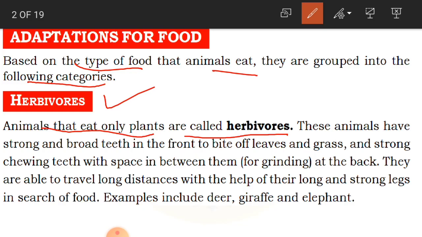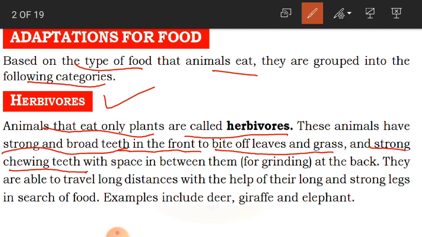So how do they eat these, children? They have very strong and broad teeth. Their teeth are not sensitive like ours. So where do they have these strong and broad teeth? In the front, to the front side of their mouth. What do they do with these? They just bite off the leaves and grass, and they have strong chewing teeth which they use for chewing. Biting is different and chewing is different.